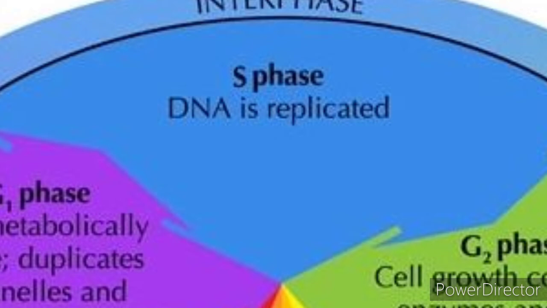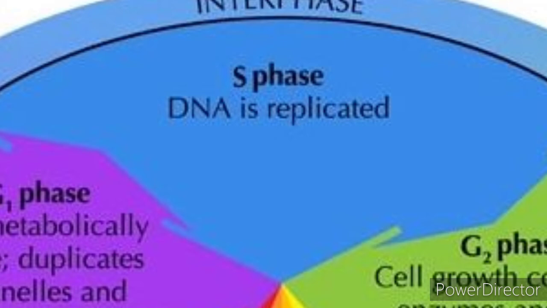S phase is otherwise known as the synthesis phase. Here the cells have an intermediate amount of DNA. The cell's growth is continuous here during the replication of DNA, and protein molecules are synthesized here. Protein molecules such as histones. And then centrioles duplicate in the cytoplasm, and the DNA content increases from 2C to 4C.